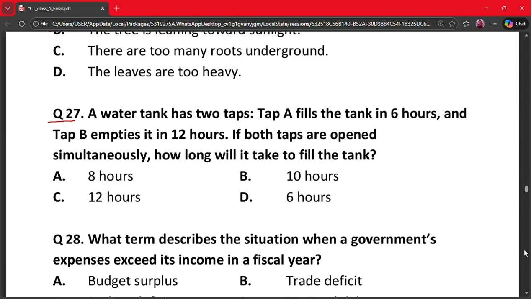So the fill rate is 1 by 6 and the empty rate is 1 by 12. So the net rate is 1 by 12. So the time it will take to fill the tank is 12 hours.